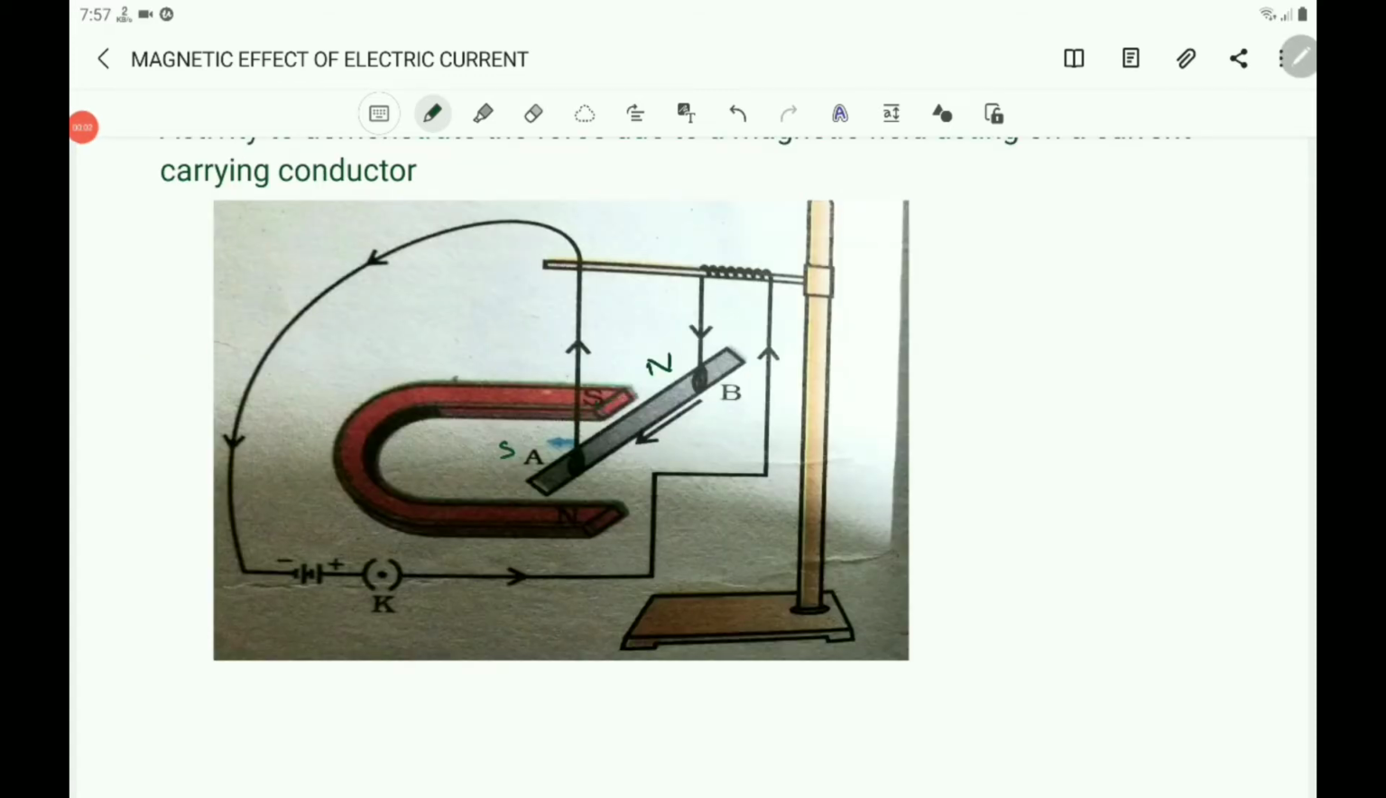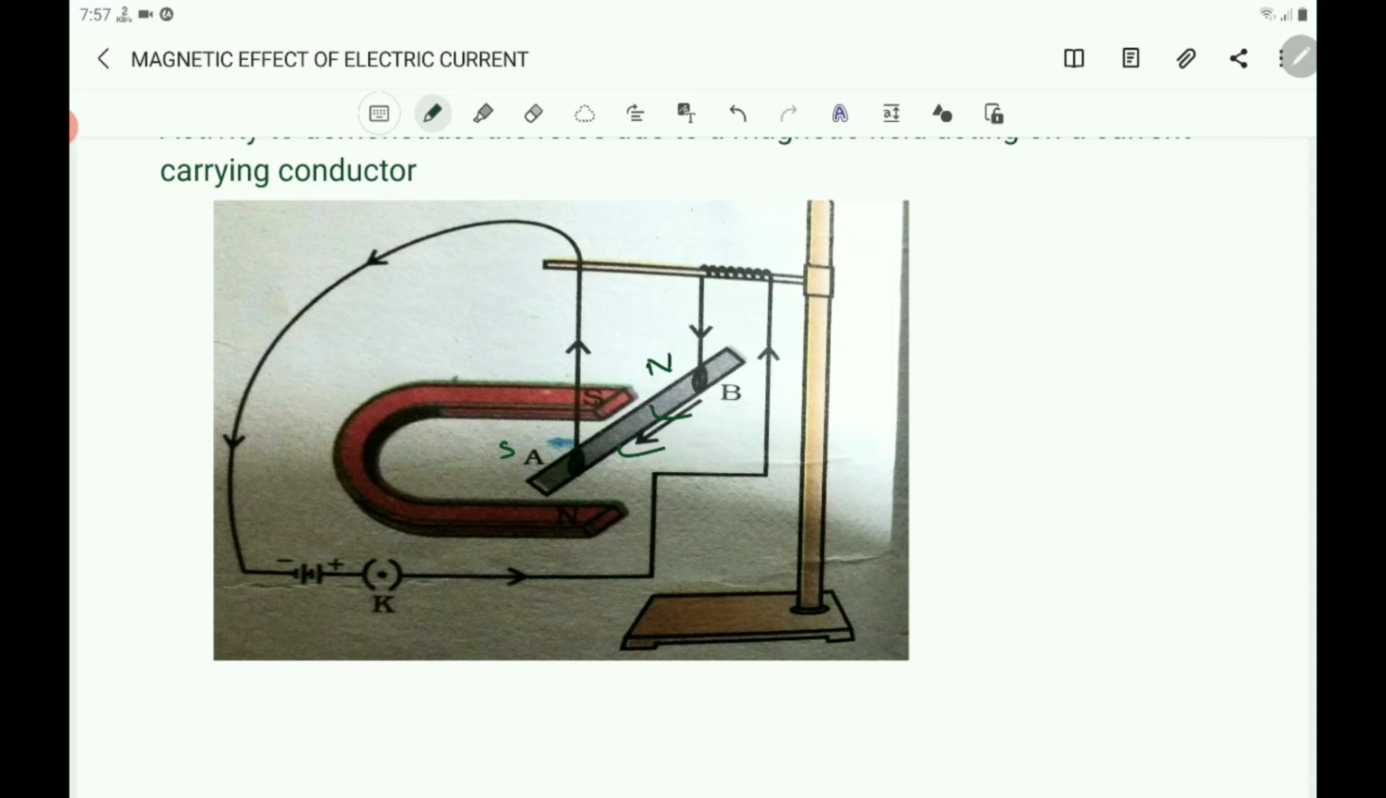Children, go through the activity here. Recall the activity done. When the current in the rod AB is increased, what happens to the displacement? Force exerted on the conductor also increases. So the displacement of the rod also increases. As the current flowing through the rod increases, the displacement of the rod AB also increases. That is the answer for the first one.